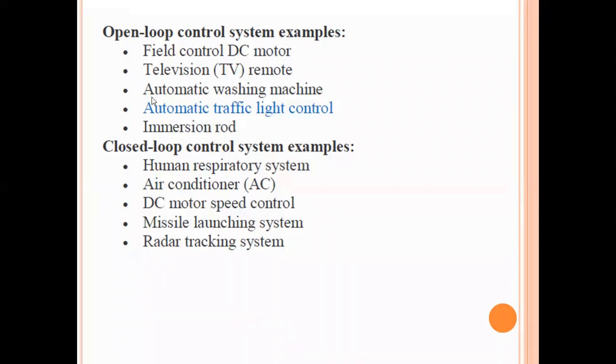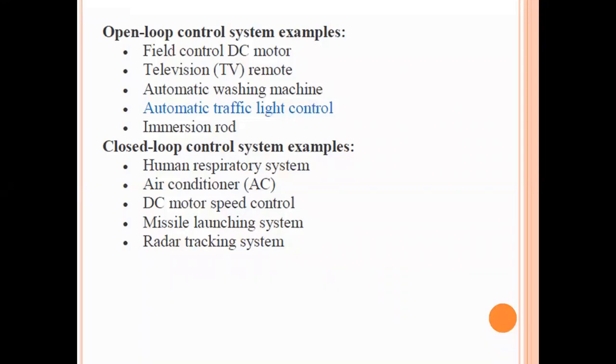Okay. And similarly, automatic traffic light control. See, the traffic signals can be of open loop and closed loop. I'll tell you that example clearly in the next slide. Now, here the automatic traffic light control is given in open loop. This is highlighted because here I have considered only the open loop system. So you can see in a junction, the traffic signal is controlled by the number of seconds. And all those seconds are predetermined or prefixed in the computer.